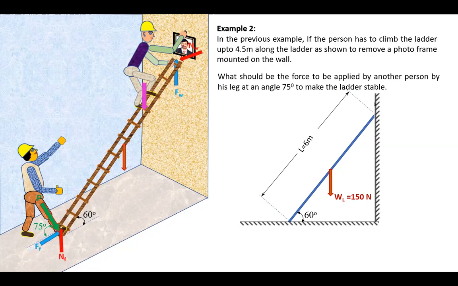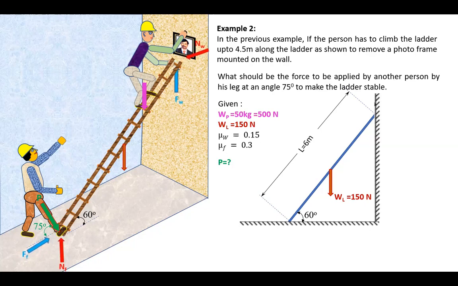Now we have to draw the free body diagram separately in a two-dimensional view, and only then can we solve the problem. Let us see what are all the given things. WP, the weight of the person in the previous problem, has been given as 50 kg. That's actually the weight of the first person. The weight of the ladder is 150 Newton. Mu W remains the same, 0.15, and mu F remains the same, 0.3. So we need to find out the value of P.